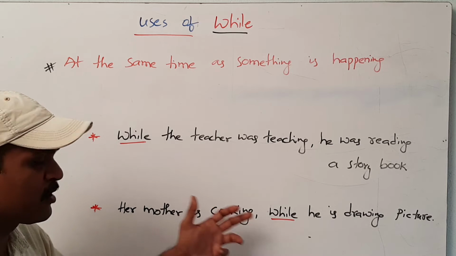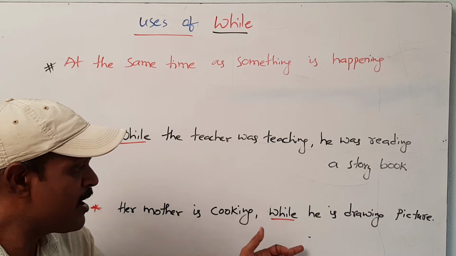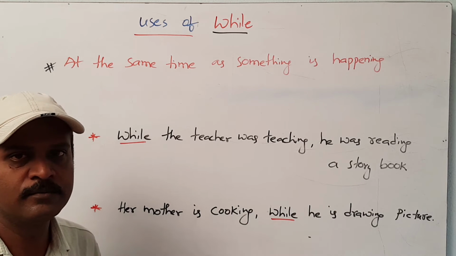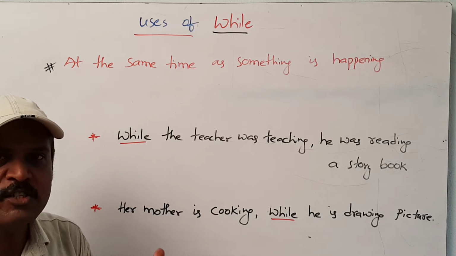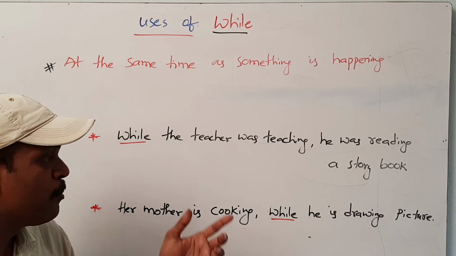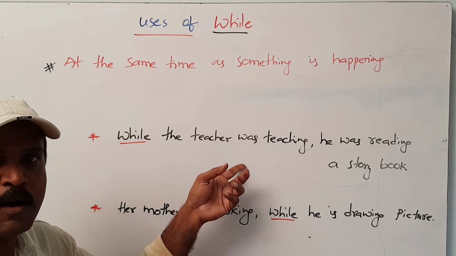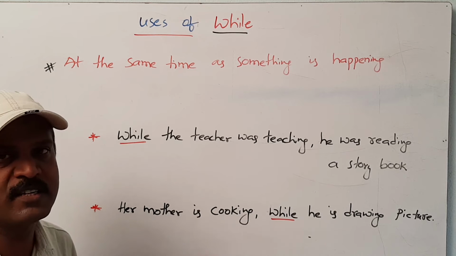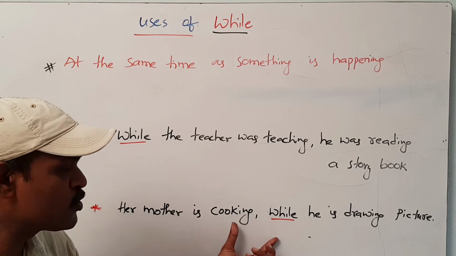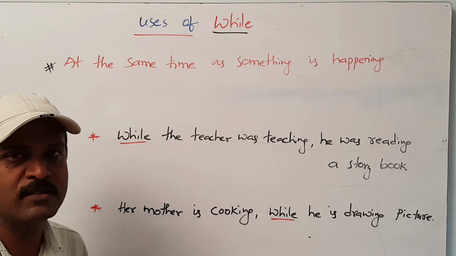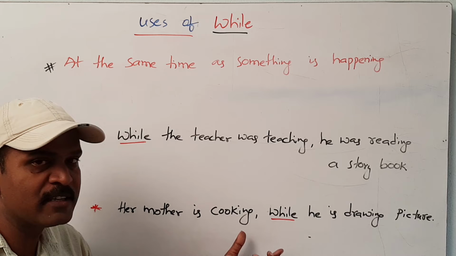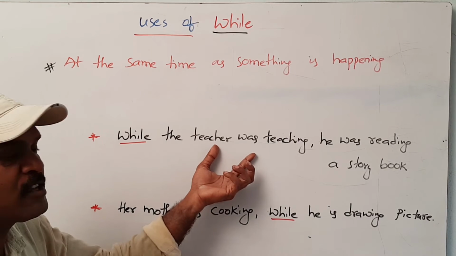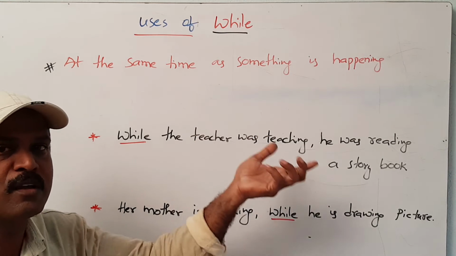Next one. Her mother is cooking while he is drawing a picture. The two actions are going on at the same time, but in the previous sentence it was in past, and this is in present. These two are in present continuous. Right now, these two actions are going on. In the past, those two actions were going on.